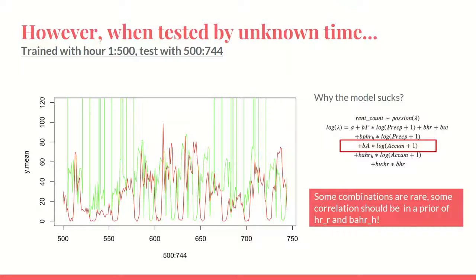So we think of two main solutions. First, there must be some correlation between the beta of hour and the beta of the hour and rain interaction. The second solution is to use a regularization method. So we put a small prior on that, and we can see the effect.